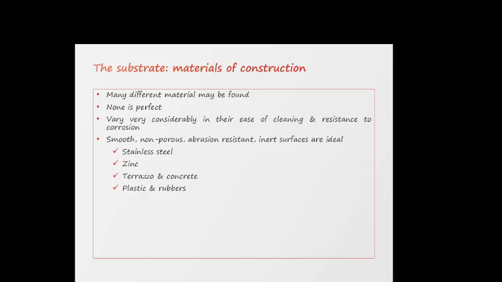Many different materials may be found. None is perfect, and they vary considerably in ease of cleaning and resistance to corrosion. A smooth, non-porous, abrasion-resistant, inert surface is ideal. Examples are stainless steel, zinc, terrazzo and concrete, plastic and rubbers.